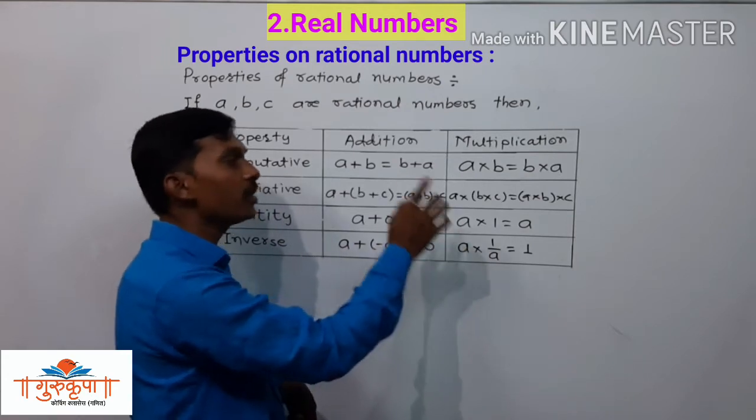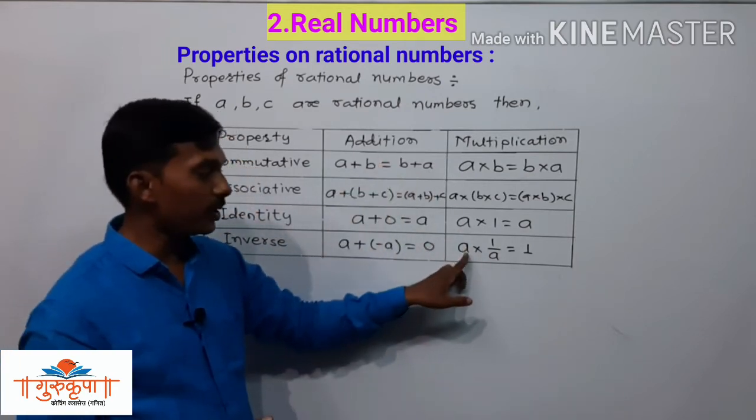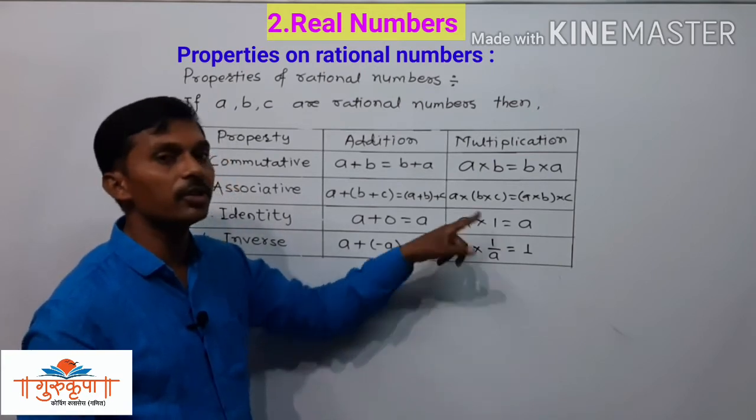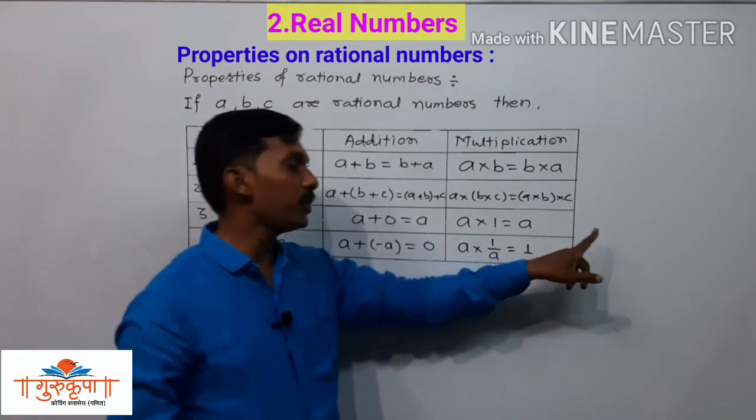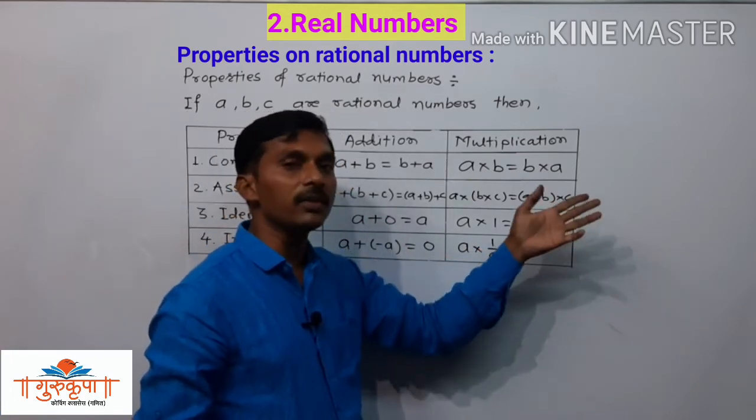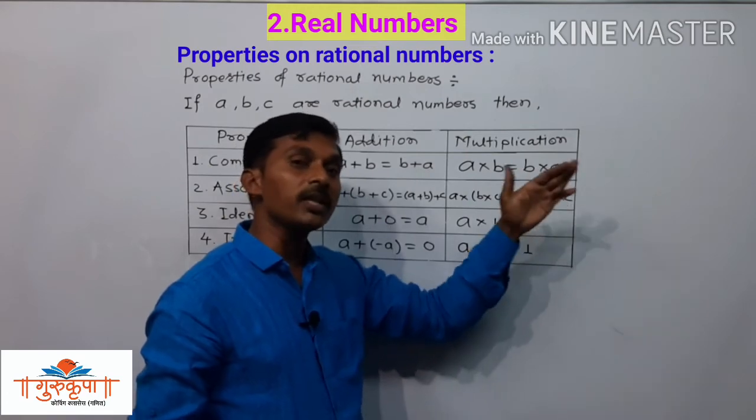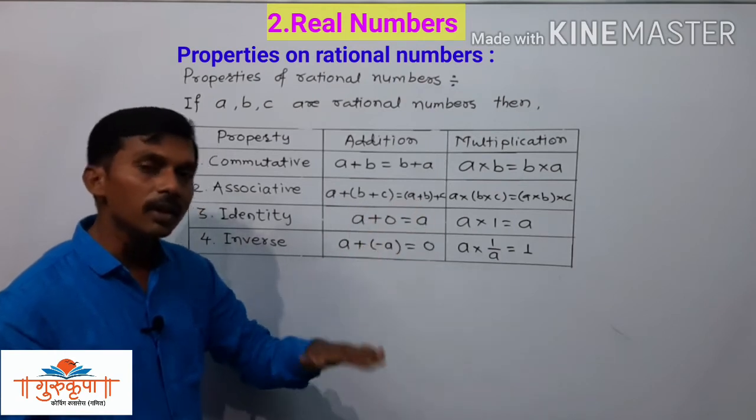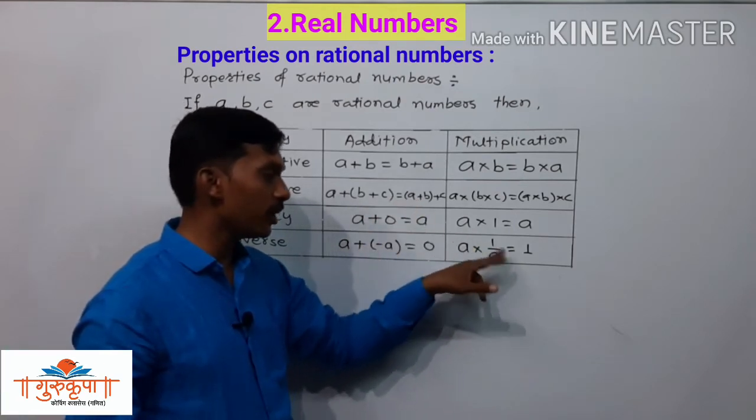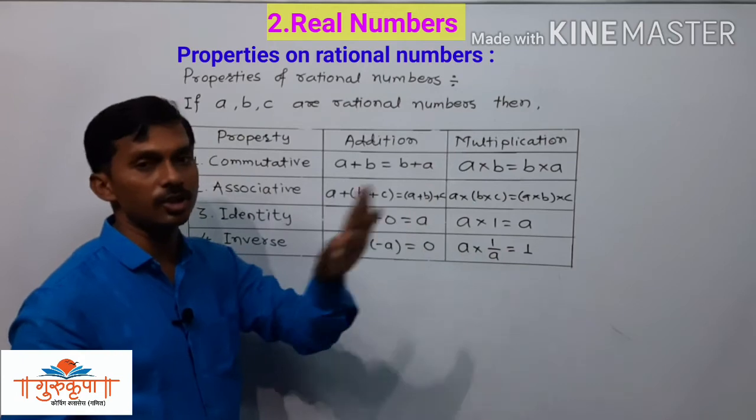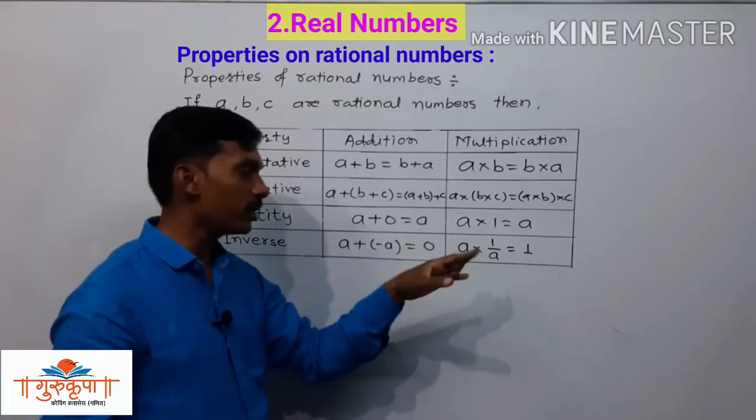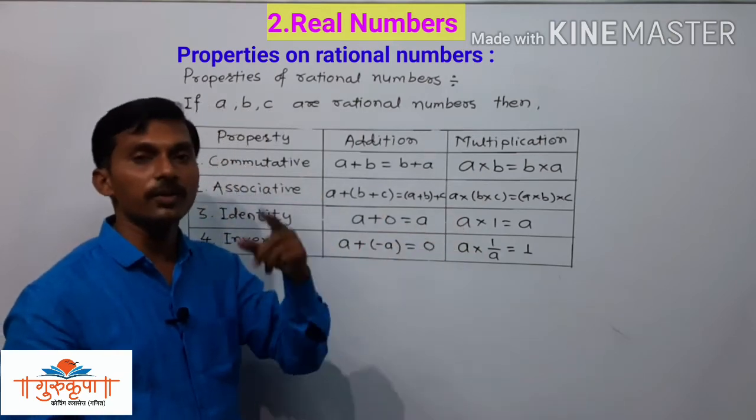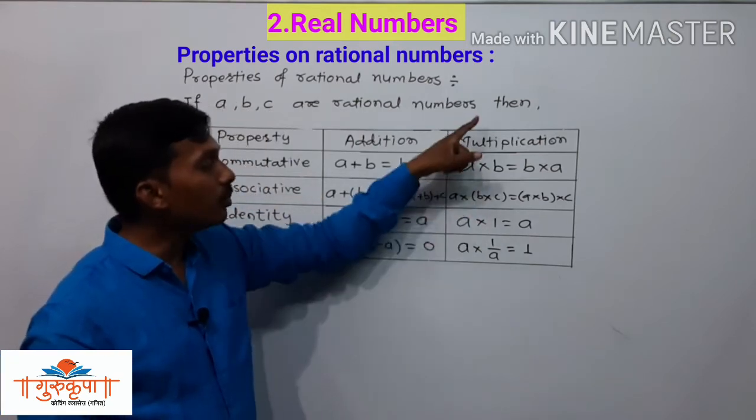While writing the multiplicative inverse, here we have a, and nothing is there in the denominator, which means we have 1. So we have to interchange numerator and denominator. For example, if you are given 2 upon 7, the multiplicative inverse of 2 upon 7 is 7 upon 2. Multiplicative inverse of 11 upon 9 is 9 upon 11. After interchanging the numerator and denominator of the given number, we get the multiplicative inverse.